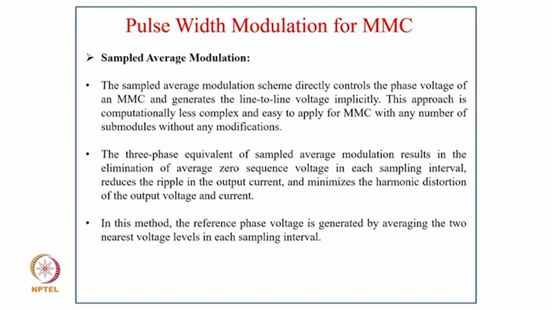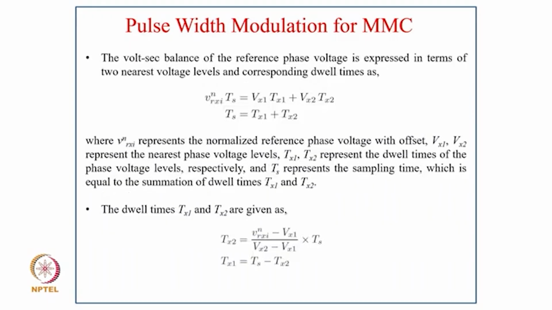in each sampling interval. So the volt-second balance of the reference voltage is expressed in terms of the two nearest voltage levels and the corresponding times as Vrxi_n times Ts equals Vx1 times Tx1 plus Vx2 times Tx2, where Ts is Tx1 plus Tx2.